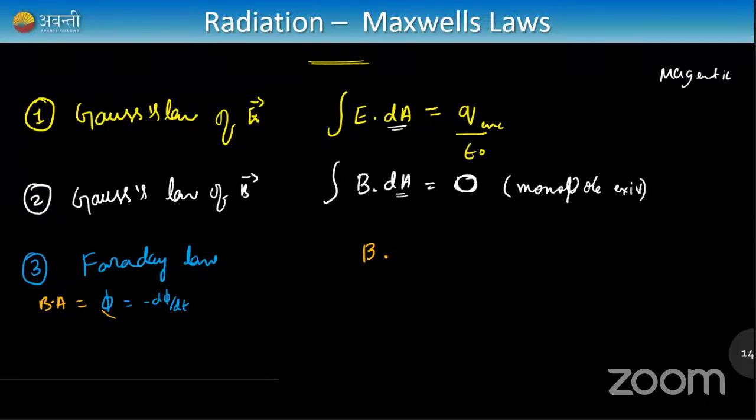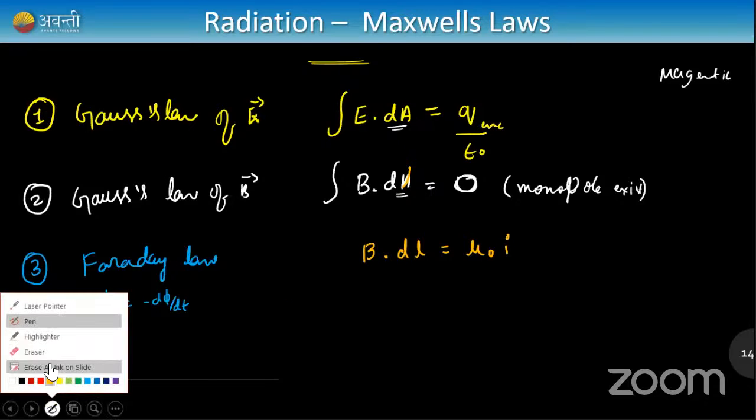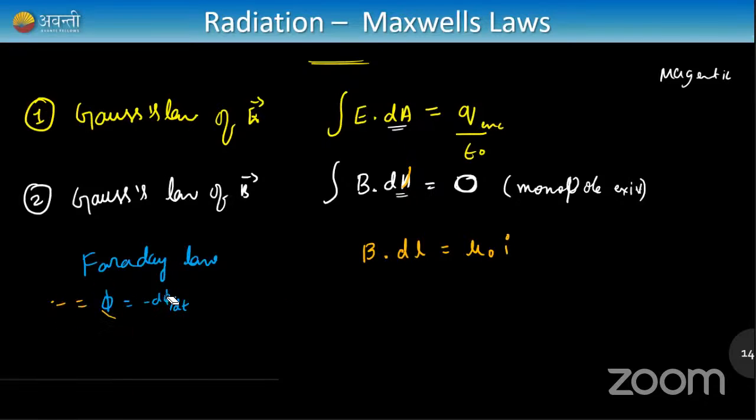Acha. Yeah, it should be length, right? So B dot dl, not area. B dot dl is equal to 0, I suppose. Let me confirm once again. Is it dA or dl? Length or area? Yes, okay. So B dot dl is equal to mu naught I. This is Ampere's law. Okay, so let me erase this out. Yeah, I got it. Clear.